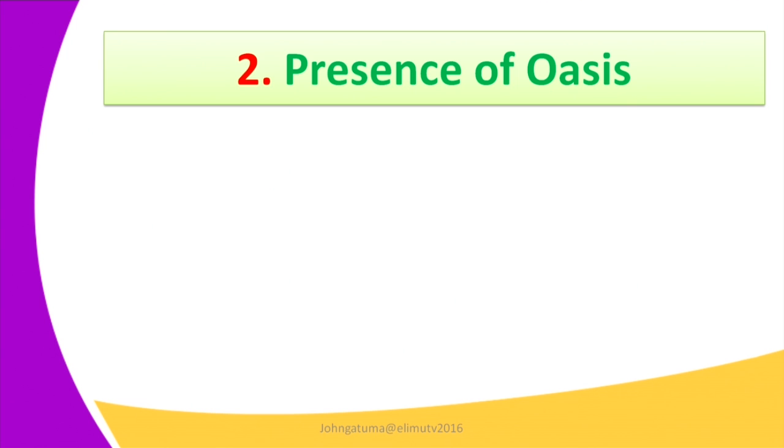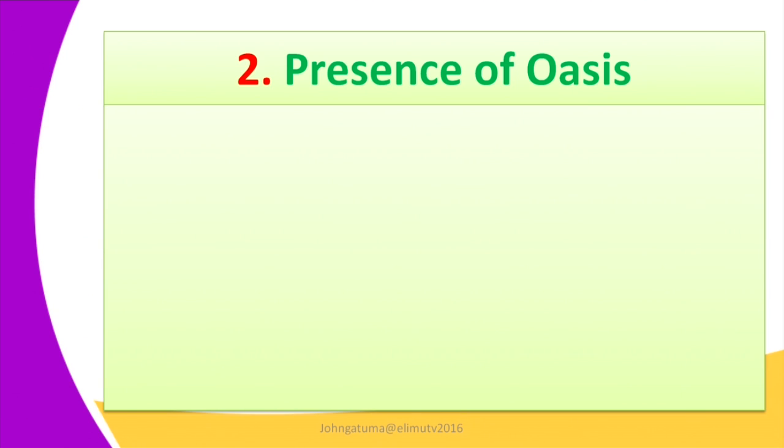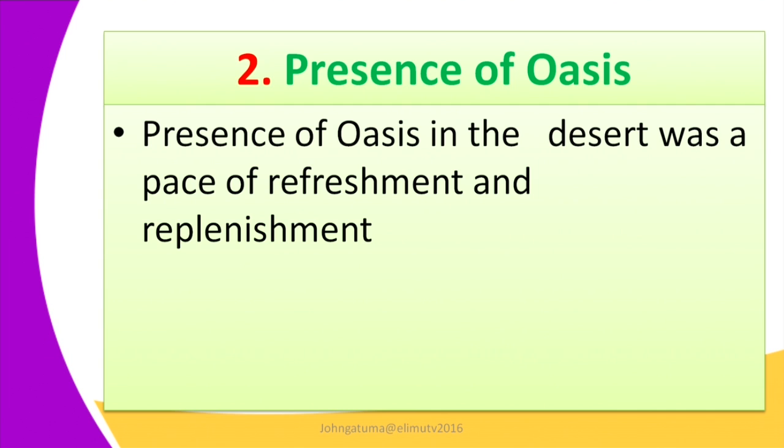Number 2 is the presence of the oasis. An oasis is a place in the desert where you get water, and this water is used for the replenishment of the traders in the desert. This is the largest desert in Africa. The presence of oases in the Sahara Desert was a place for refreshment and replenishment. The merchants were able to go and refresh before they moved on to the next destination where there was a trade market.